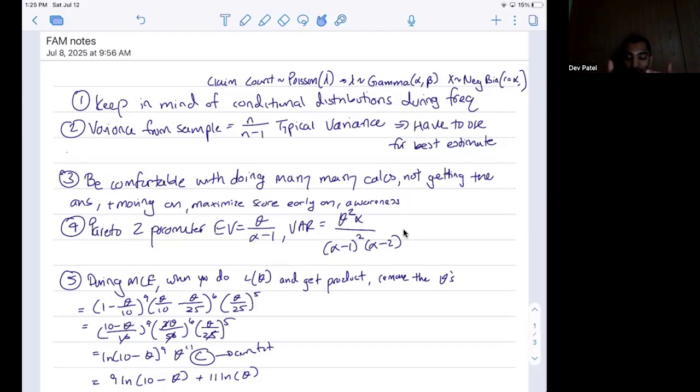Second is variance of a sample. If you're given a sample, it is n over n minus one times the typical variance that you would calculate. And the n minus one is to account for the fact that it is a sample. It's not representative of a population. So that's one thing to keep in mind.